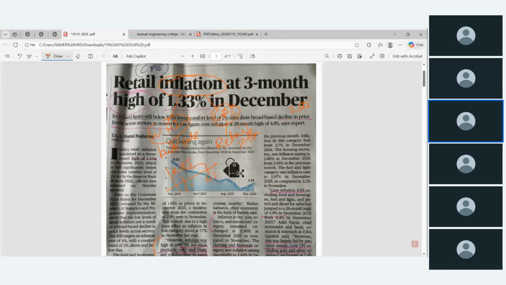So the inflation should be in this range, which is a reasonable level of inflation rate. It should not go beyond 4 or below 2%. The RBI targets an inflation rate of 4% with a comfort band of 2% above and below that. But it has been 1.33.